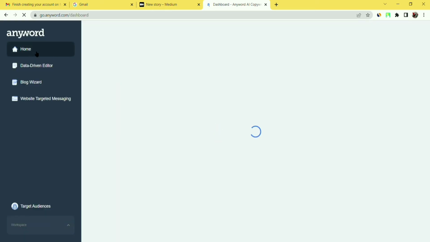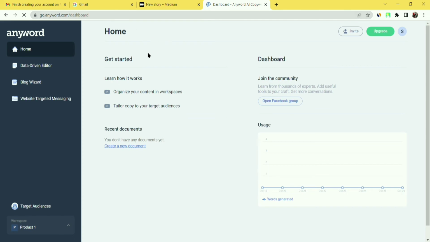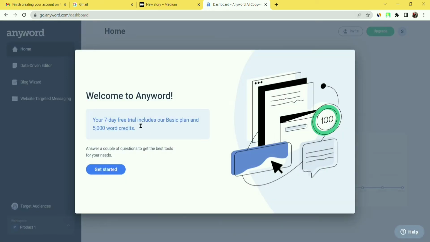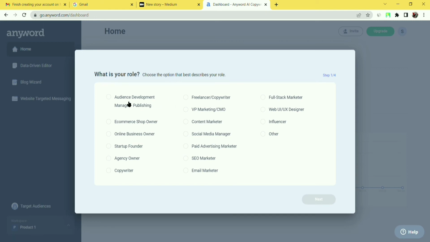Okay, I have verified the mail from my phone. Now we can see the dashboard. That's okay. Now click on get started. Now we have to choose what is your main role.